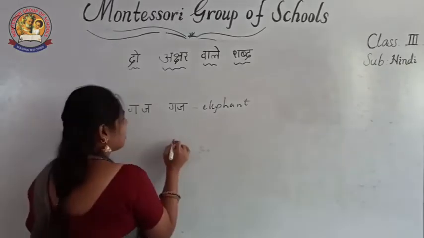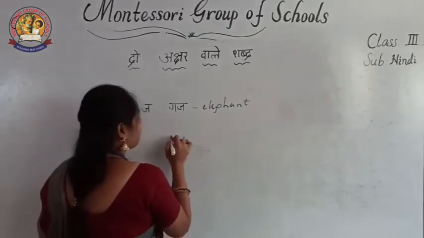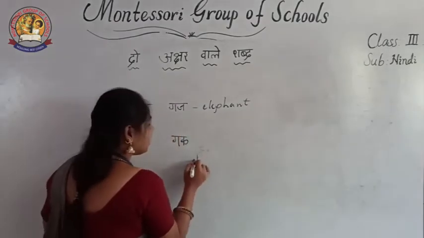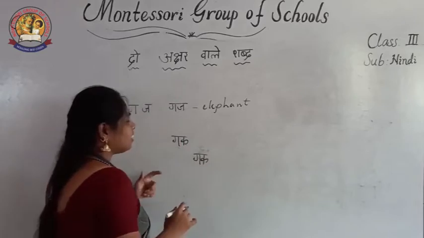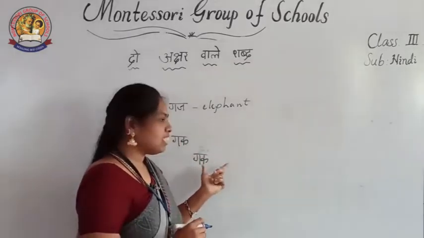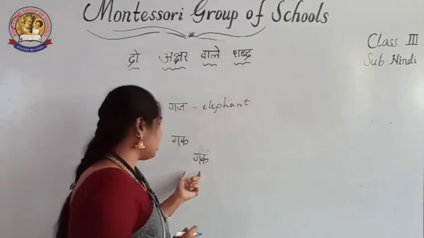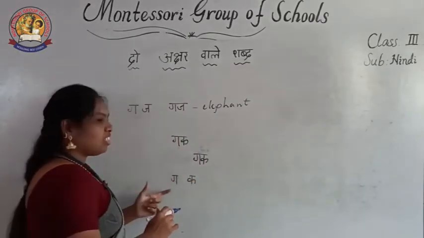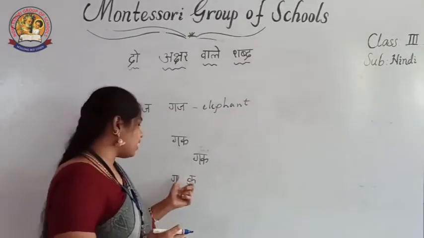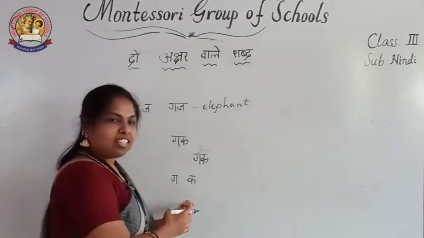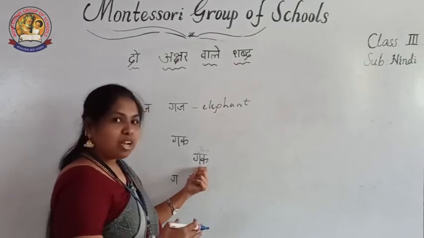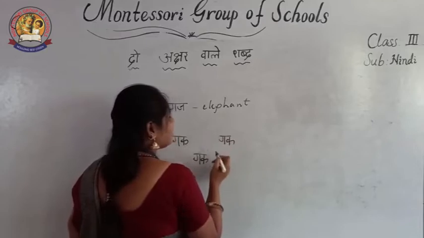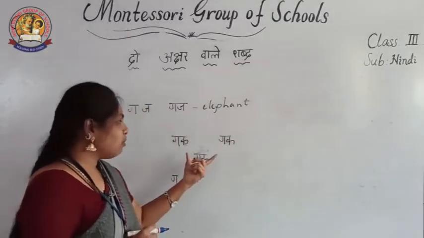Okay. Next, if I write with ga and ka, gak, this word does not have any meaning. If we write them together and give the header like this, it will become a word. If we write separately, then ga and ka are separate letters. But if we combine them, means if we give the header, mixing the 2 letters, it will become a word.